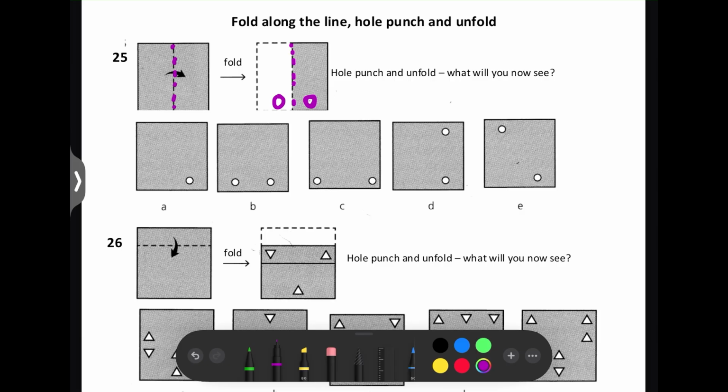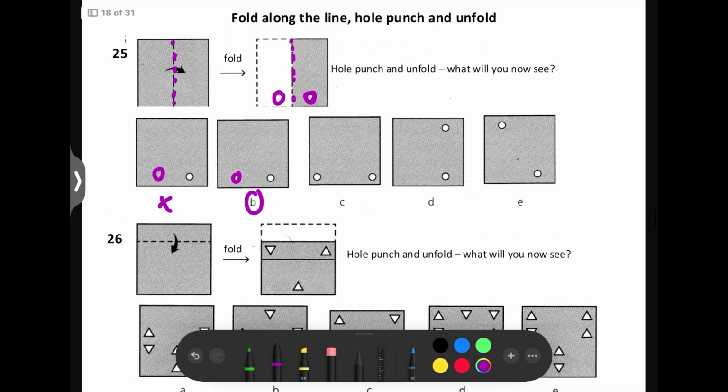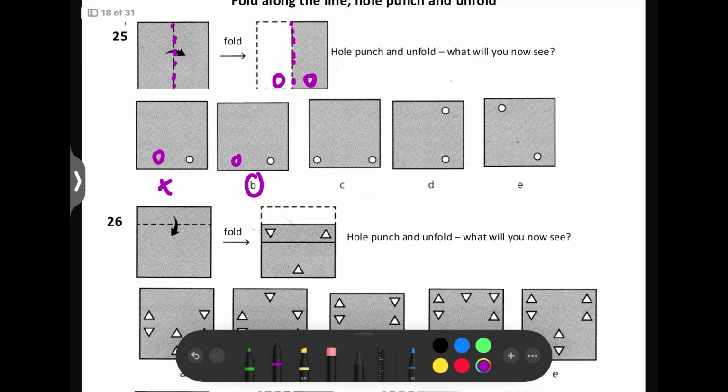So the answer for this one has got to be B, because it's not going to be A, because there should be another hole, definitely. And it's not C, even though that looks similar, because it's a mirror line, and the circle here was not over here, it was here, so it's going to be in the same place, more in the middle, whereas these are quite close to the end when they shouldn't be.